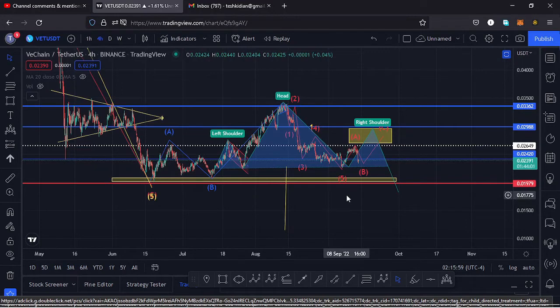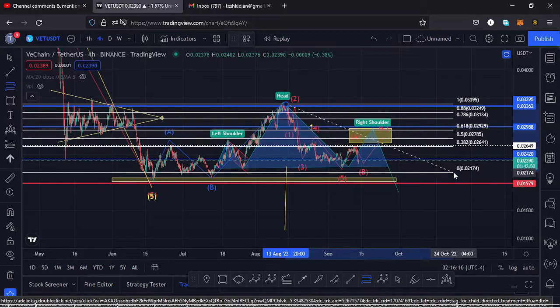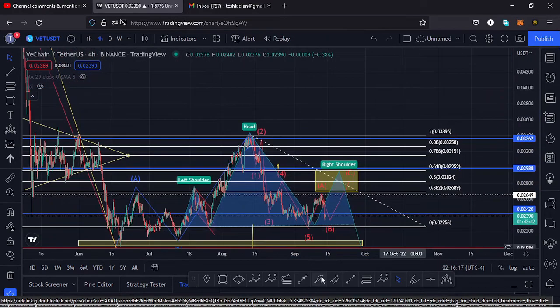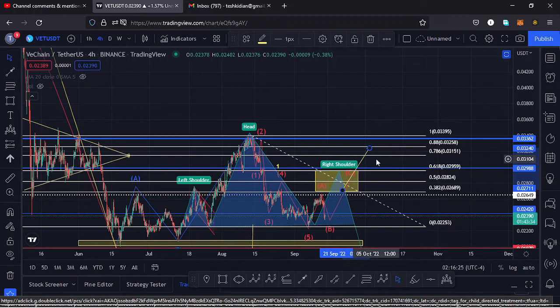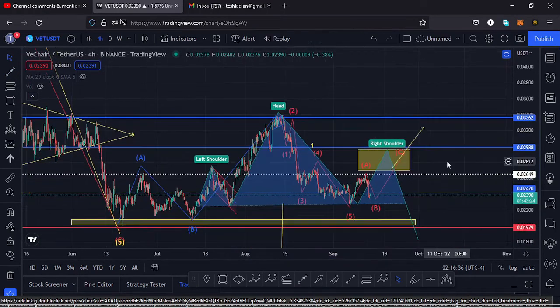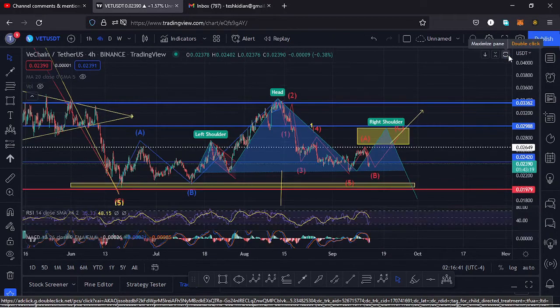We also need to have in mind that we can invalidate this movement to the lower side in the formation of a third wave, and that can only happen in case we manage to break above the key area on the Fibonacci, that is the 0.786 fib level. In case we continue pushing higher in the formation of a wave 2, maximize our yellow target area and also break above the 0.786 fib level and continue pushing higher, then we can say we have invalidated that movement to the lower side. Then we can start to sketch out even more bullish scenarios here on this chart. So let's be patient and see how that plays out.